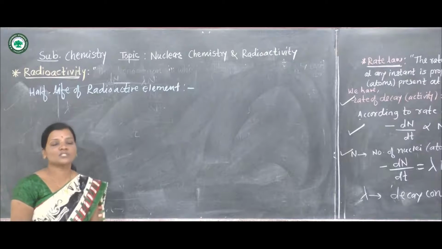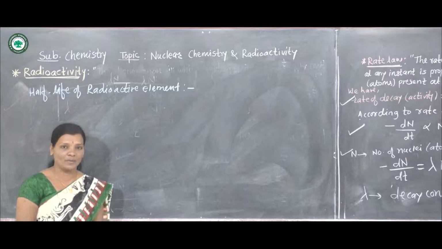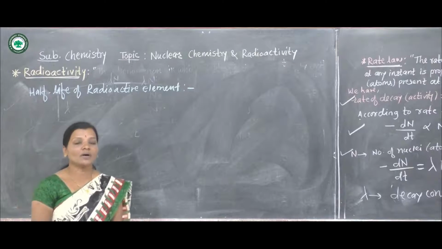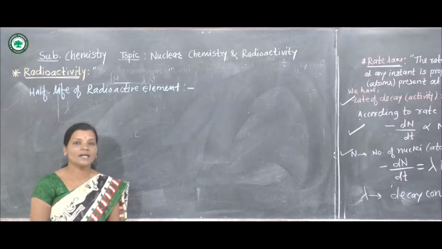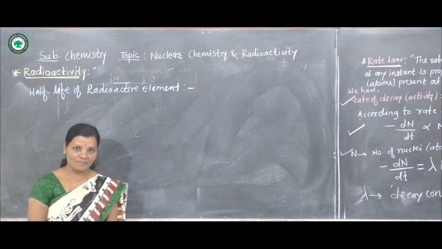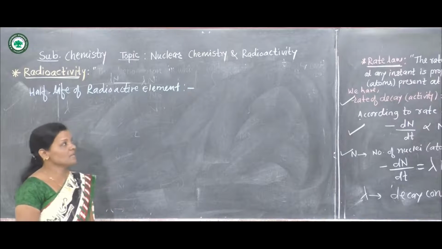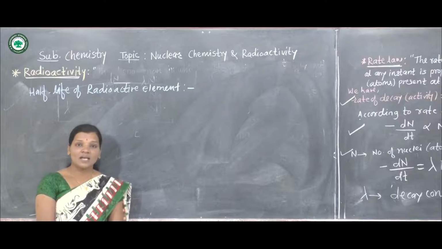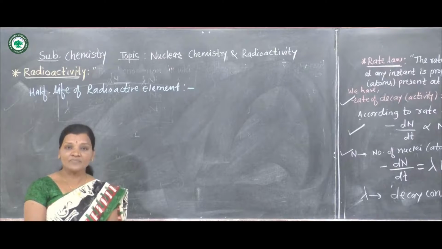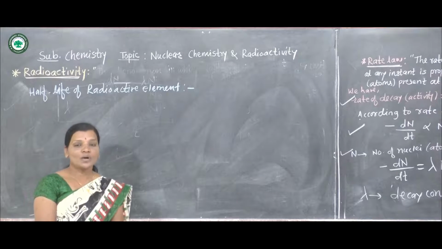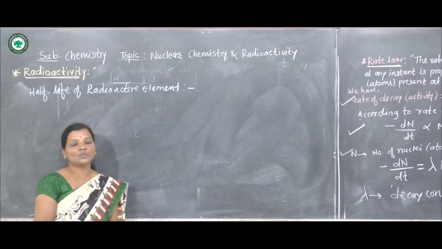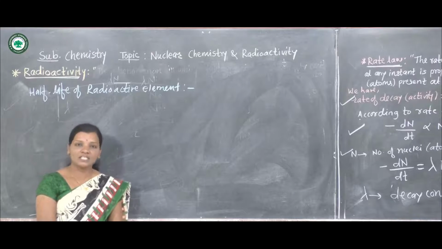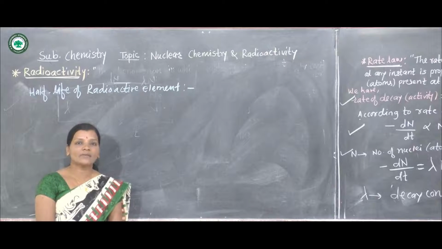Now let us consider first what is meant by the half-life of a radioactive element. It is the time needed for the number of atoms or nuclei to become exactly half, and that time is called the half-life of the radioactive element. It is the time necessary for the initial value of radioactive nuclei to become exactly half, then the corresponding time is called the half-life of the radioactive element.